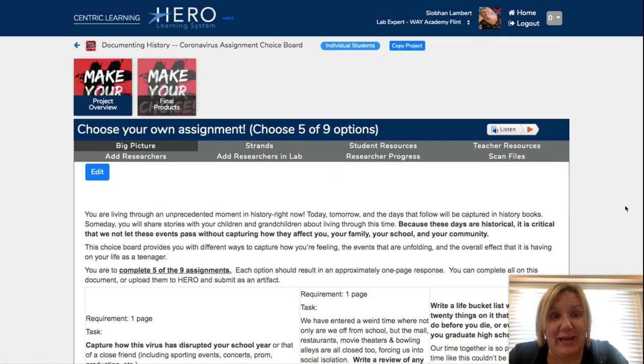This time, I went ahead and selected the Choose Your Own Assignment Coronavirus Assignment Choice Board. And we happen to be walking through the middle school version of this, but know that again, there is also a high school version and strands can be adjusted. I'm trying to give you as much ownership and as many options, as much choice as possible. So this is another example of how you can choose your own assignment. And as you can see, you'll be choosing 5 of the 9 options.